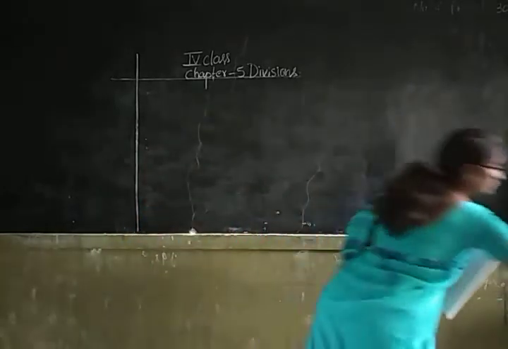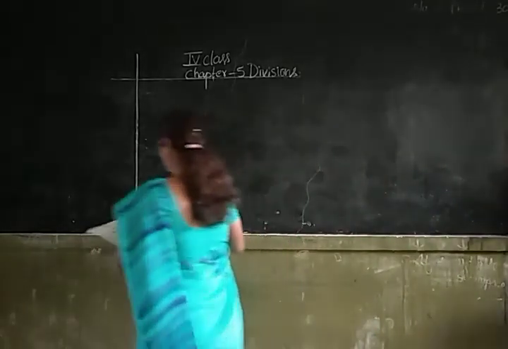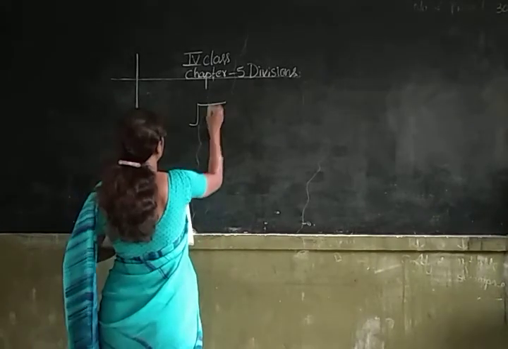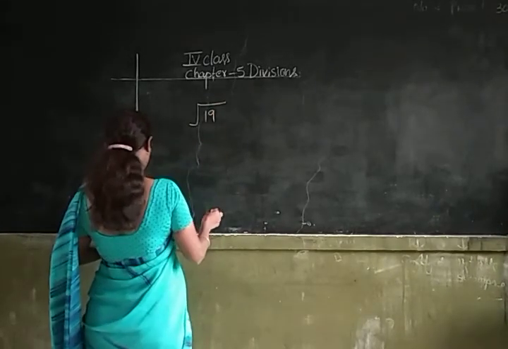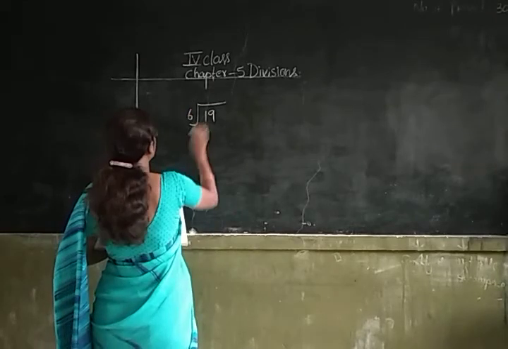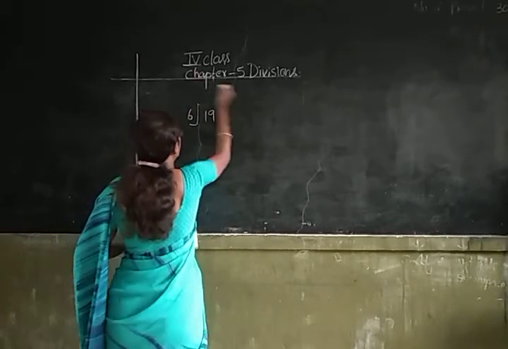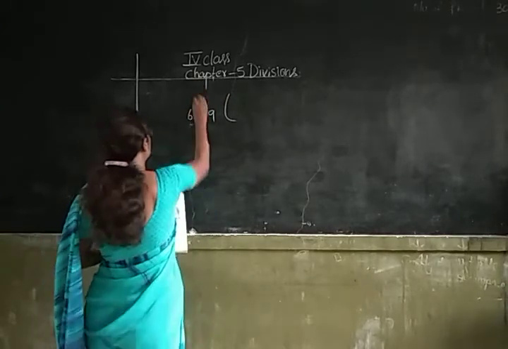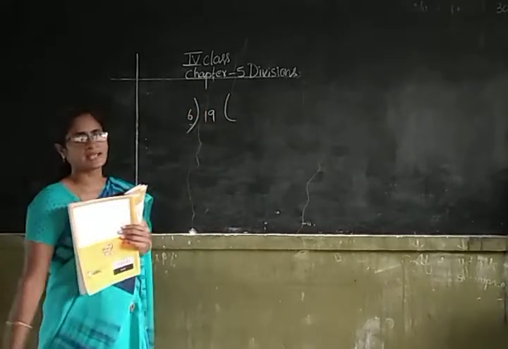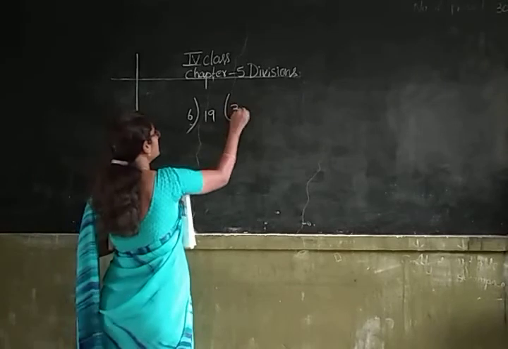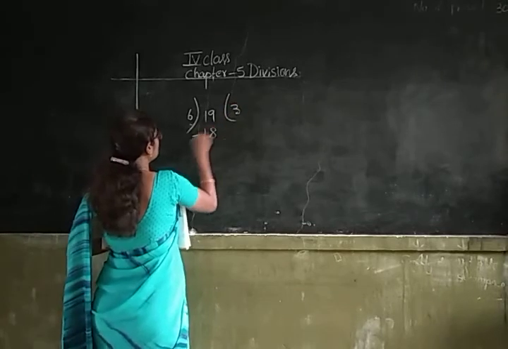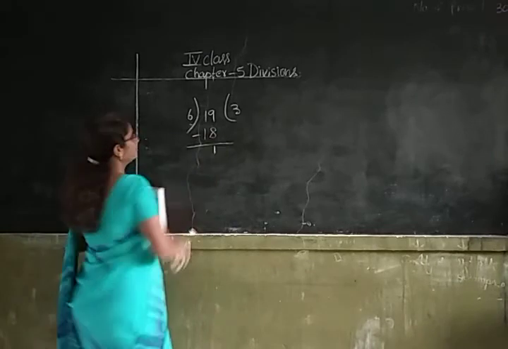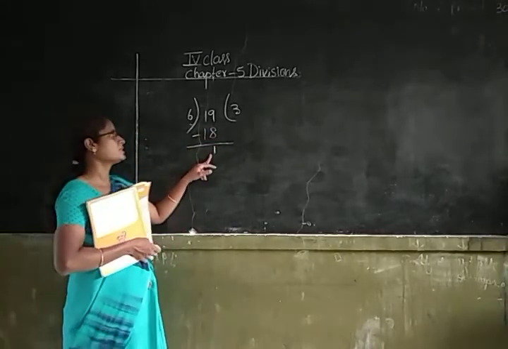So now let us divide 19 with 6. Okay children, how many times does 6 go in 19? 6 goes 3 times in 19. 6 threes are 18. 19 minus 18 is 1.